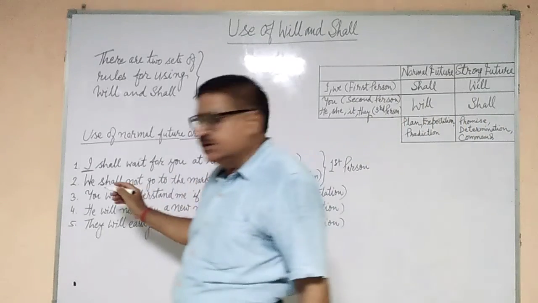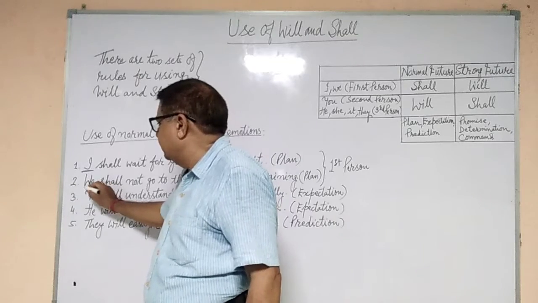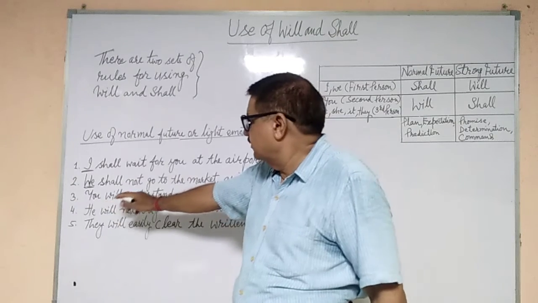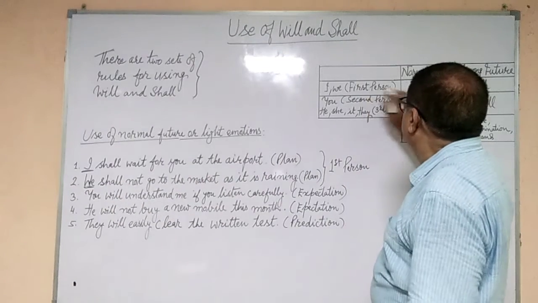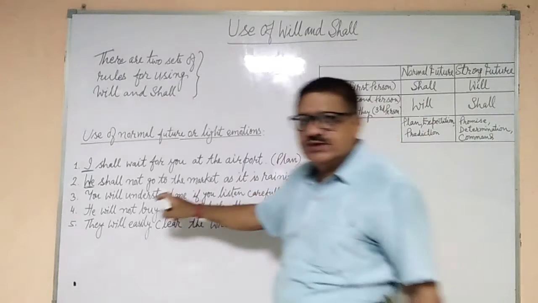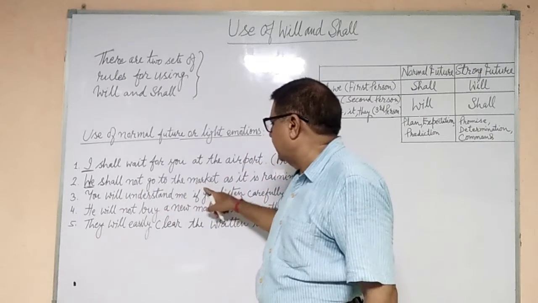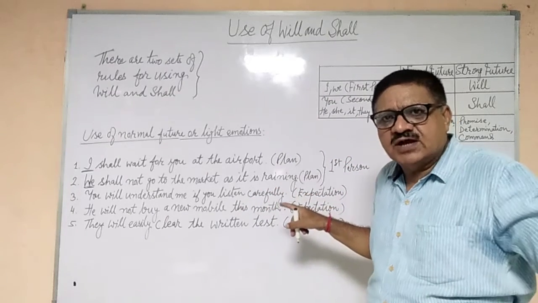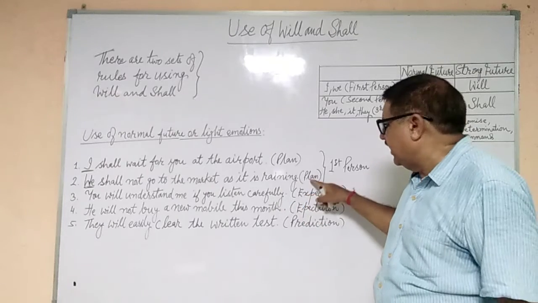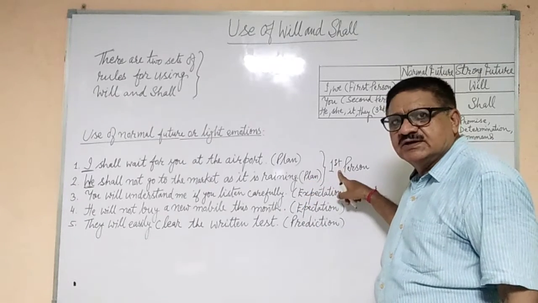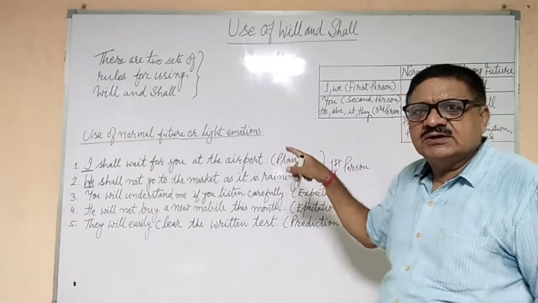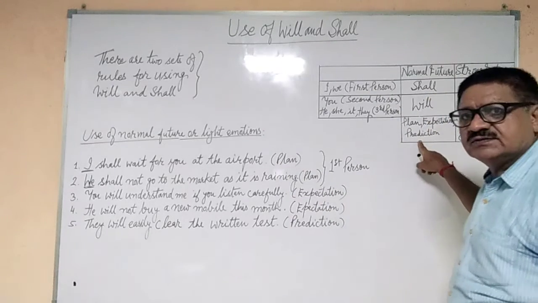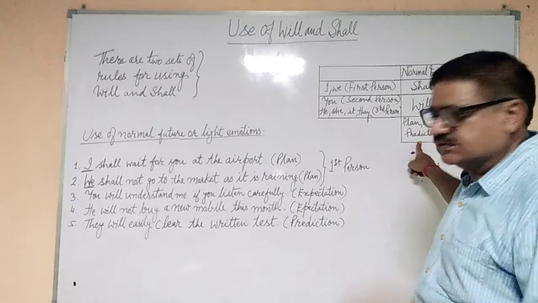Now we take another, that is first person we. We is also first person. So for we, what do we have to use? We will be using shall, because here: we shall not go to the market as it is raining. This is also a plan because it is raining outside, so we will not go to the market. So for first person, if it is a plan, we will be using shall with I and we according to the rule, because it is normal future, not a strong future.